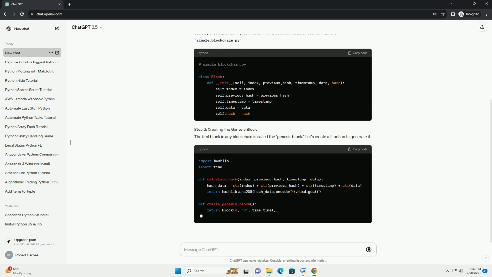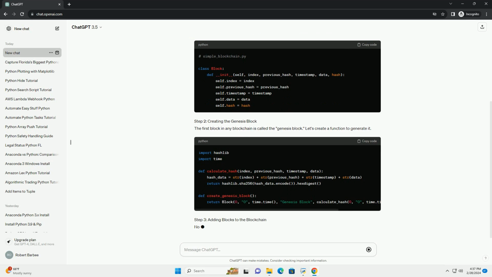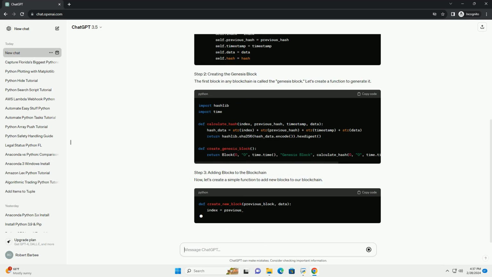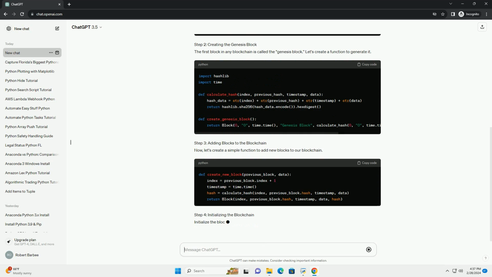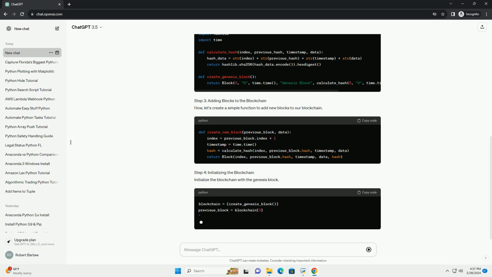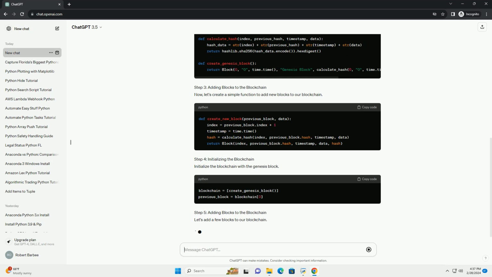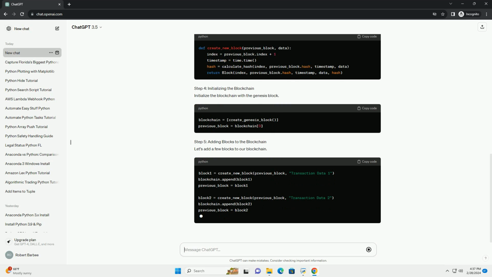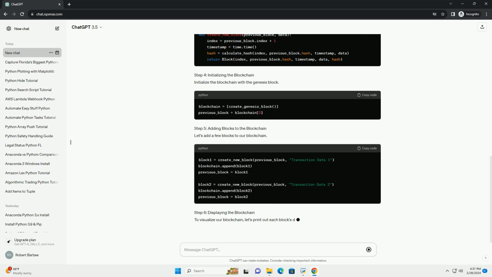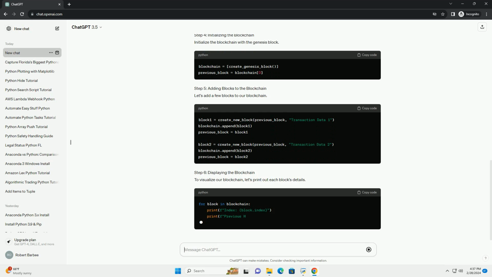Step 1. Setting up the project. Start by creating a new Python file for your blockchain project. You can name it simple_blockchain.py. Step 2. Creating the Genesis block. The first block in any blockchain is called the Genesis block. Let's create a function to generate it.